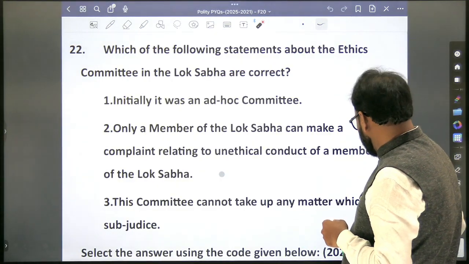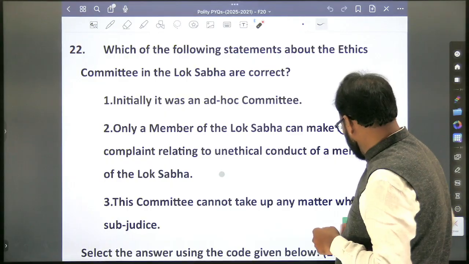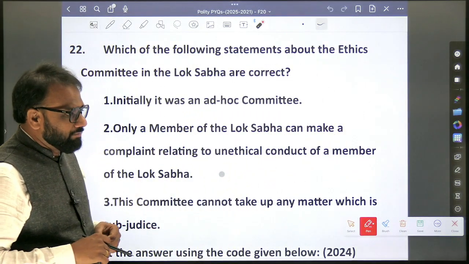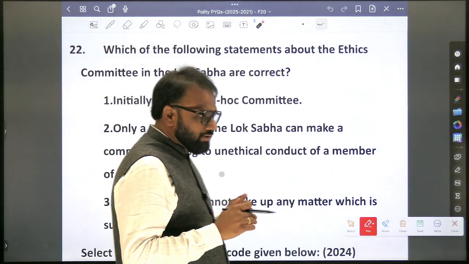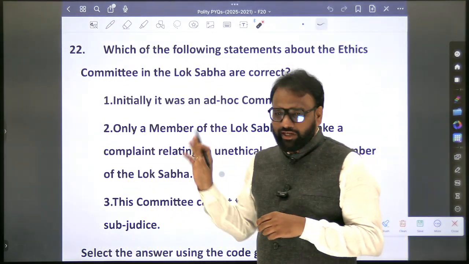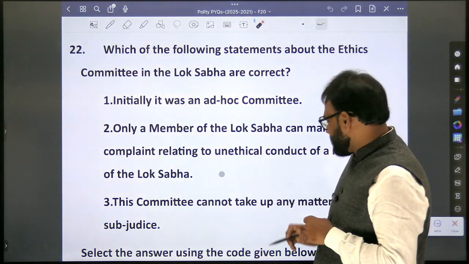Okay. Which of the following statements about the ethics committee in the Lok Sabha are correct? This is not present in the old version of Lakshmikant. I don't know about the new version. In our notes also I think it is missing. Ethics committee information is missing. So what is the answer here?